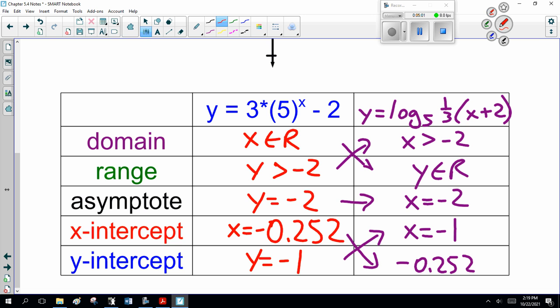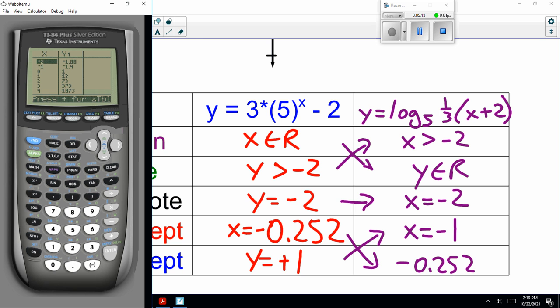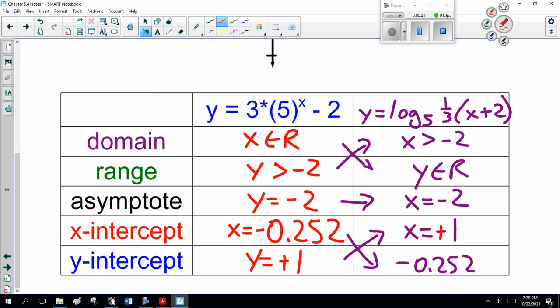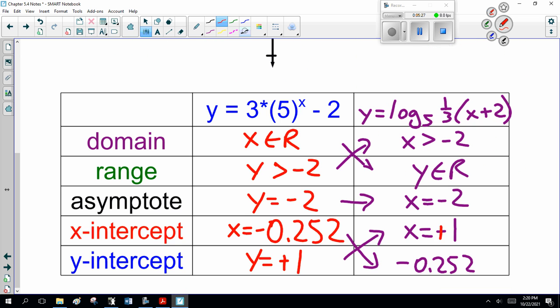I screwed that up. The y-intercept is plus 1, sorry. I should have read that off the graph. My apologies. Second table. When x is 0, y is 1. My apologies. Which makes my y-intercept, my x-intercept, the inverse, plus 1.